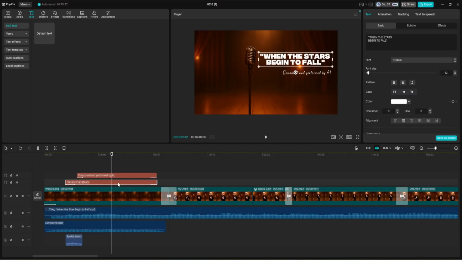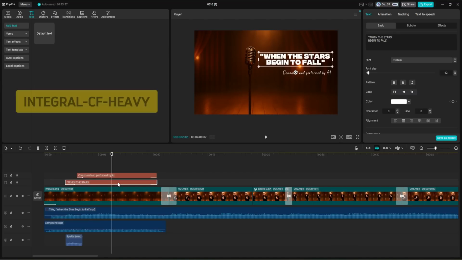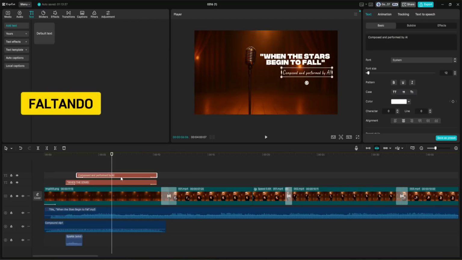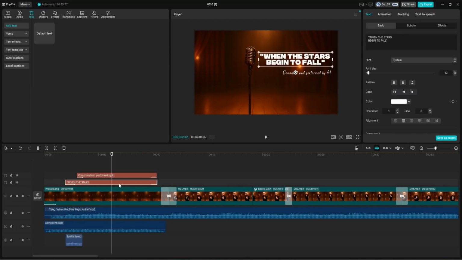After adding the text, I customize the fonts to enhance the visual style. For the song title, I chose a bold, elegant typeface called Integral CF Heavy, which gave it a classic cinematic presence. For the AI notes, I used a softer font called Feltando, which adds a nice balance and keeps it subtle. Of course, I didn't stop there.